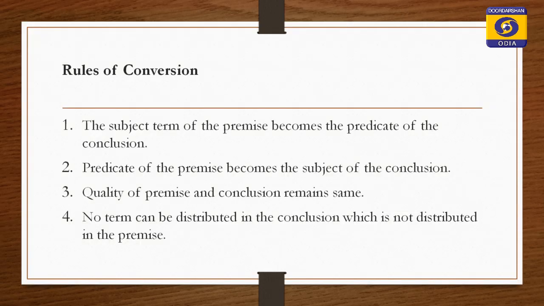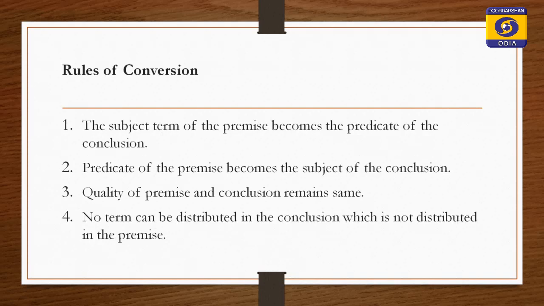Second rule, predicate of the premise becomes the subject of the conclusion. Then third rule, quality should be same. Quality should be same means quality of convertend and converse should be same. If convertend is affirmative, converse should be affirmative. If convertend is negative, converse also should be negative.